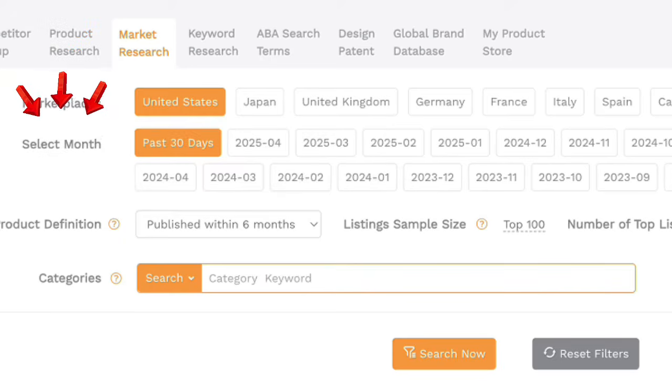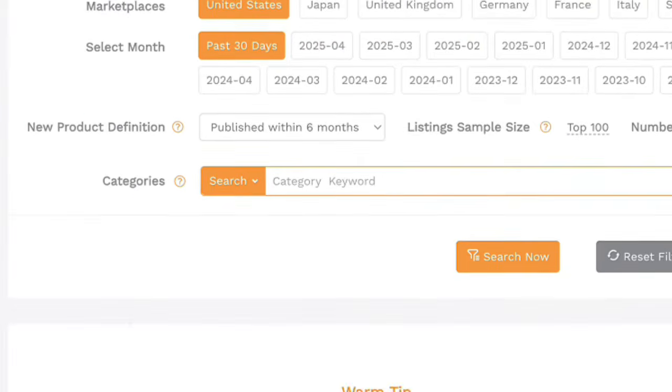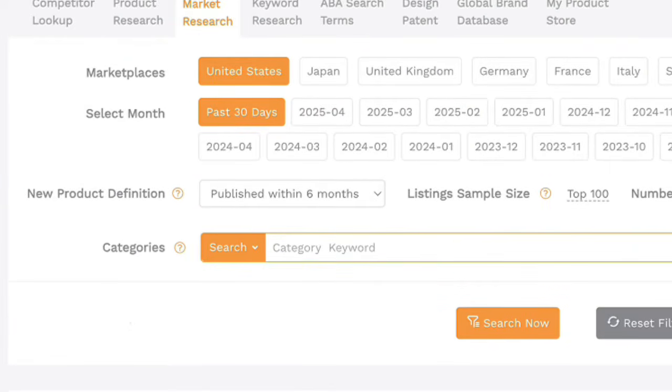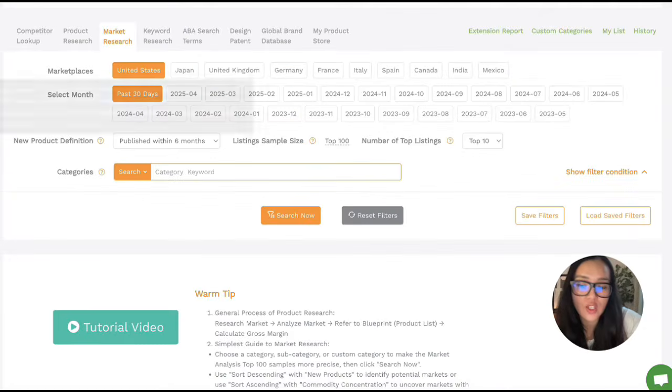Then you can also select the time frame that you're going to be pulling data from. So it can be the past 30 days. You can also choose a specific month as well. And then in today's video, I also wanted to focus a little bit more on brands and listings and products that have launched new products and new listings, which SellerSprite is a really great tool for if you're trying to see all the new products that are coming into the market.